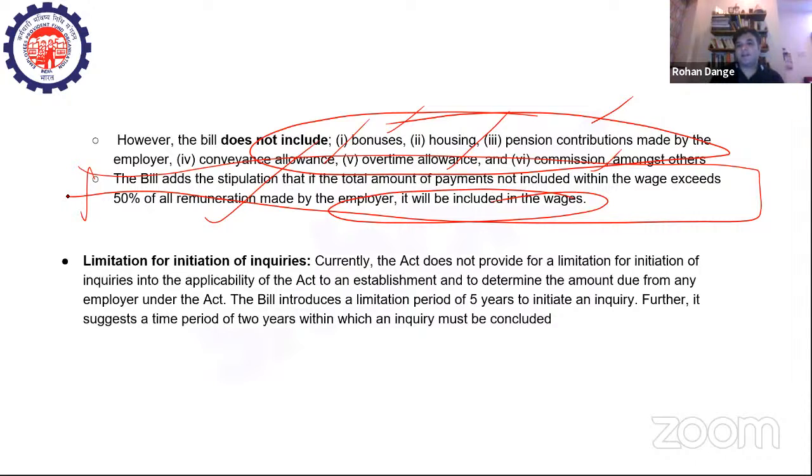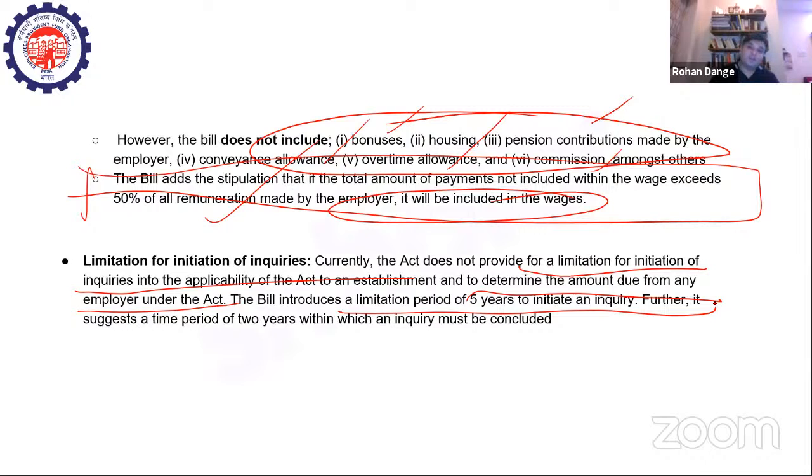So currently the act does not provide for a limitation for initiation of inquiries into the applicability of the act to an establishment and to determine the amount due from any employer under the act. But this is the status quo. The bill introduces a limitation period of 5 years to initiate an inquiry. So now if you want to initiate an inquiry into the happenings and the ongoings associated with your Provident Fund account, then you have to do it within 5 years, right?